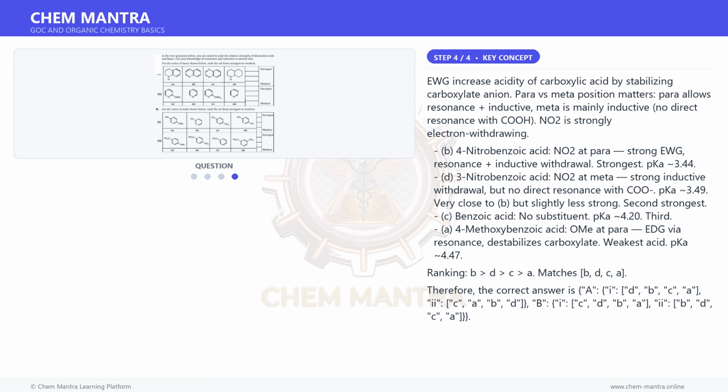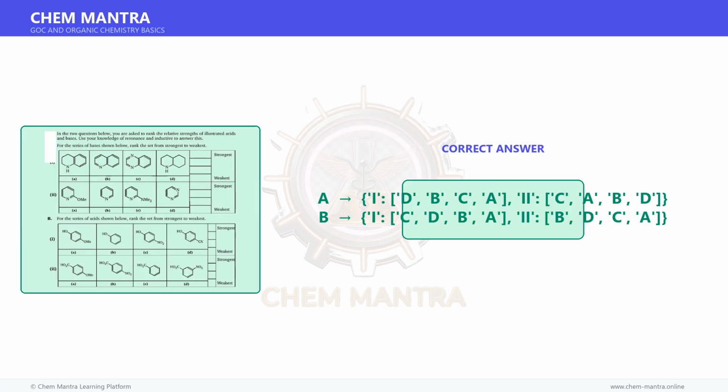Therefore, the correct matching is A matches C, A, B, D. B matches C, D, B, A. C matches B, D, C, A.